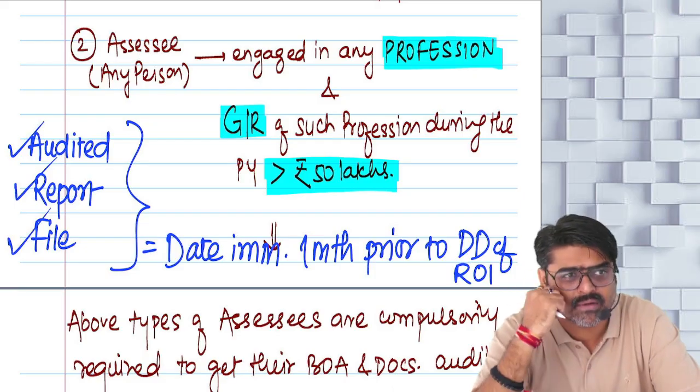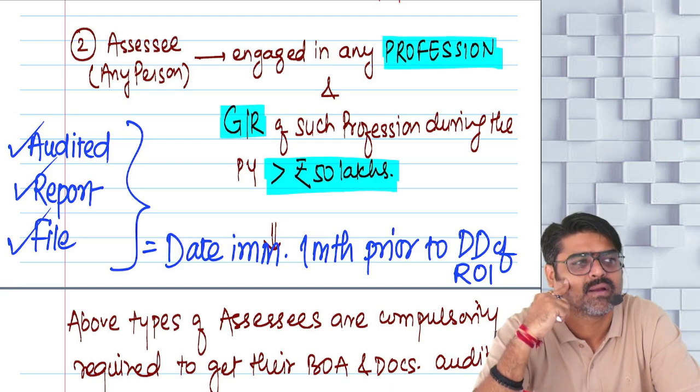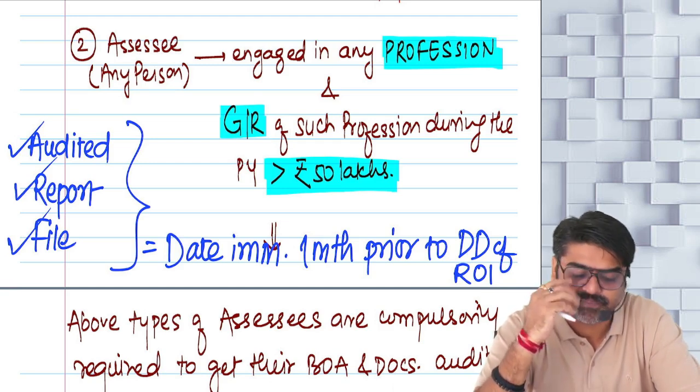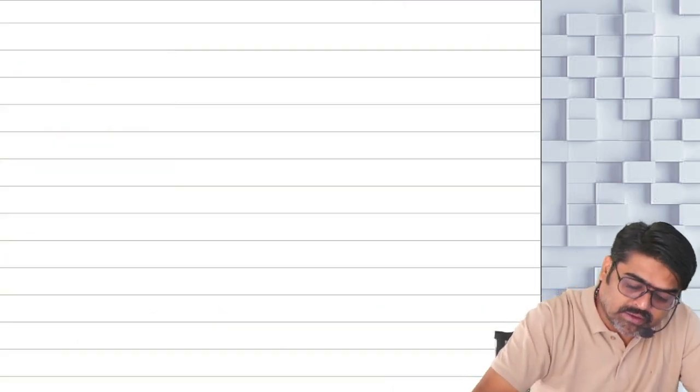You all know that. What is the due date of filing ROI? In some cases it is 31st July, some cases it is different. So now pay attention, I will tell you.